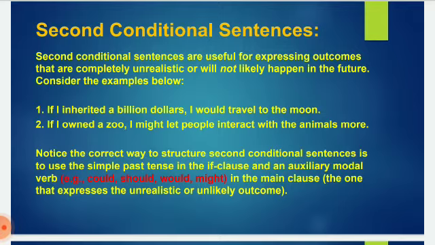Notice the correct way to structure second conditional sentences is to use the simple past tense in the if clause and an auxiliary modal verb, that is could, should, would, might, in the main clause, the one that expresses the unrealistic or unlikely outcome. So we see in the examples, if I inherited, that is the simple past tense, and I would travel to the moon, that is the main clause, and we are using an auxiliary modal verb.